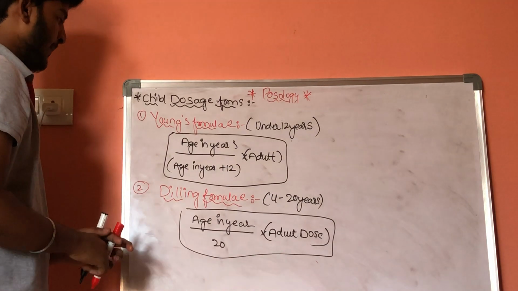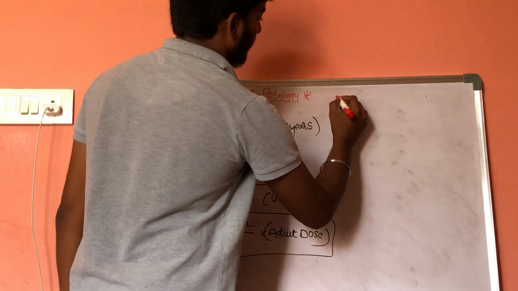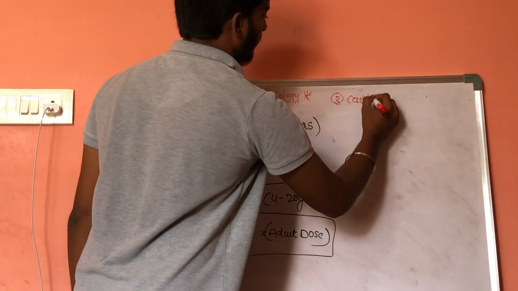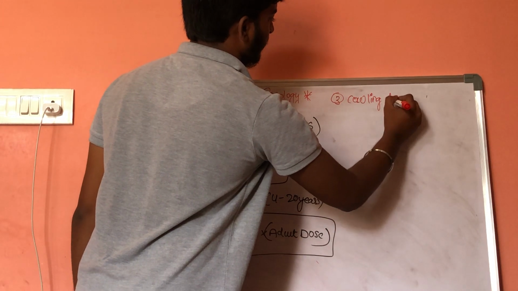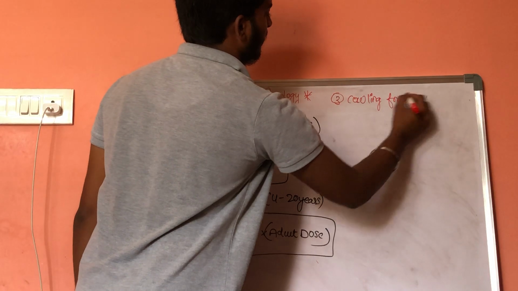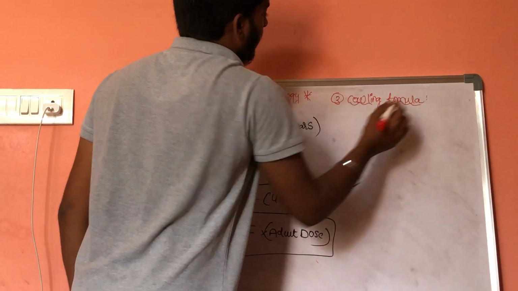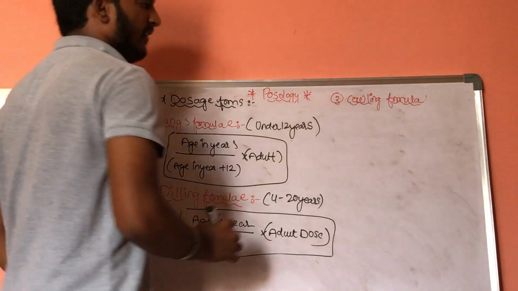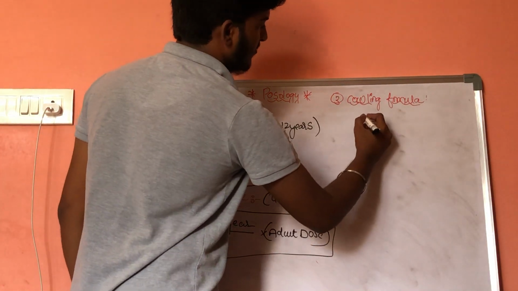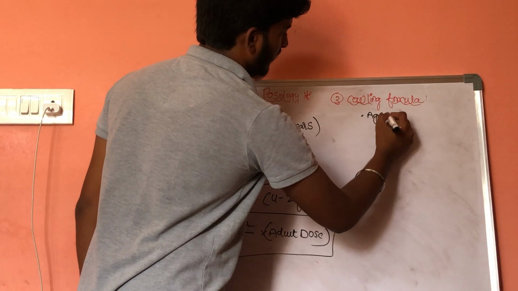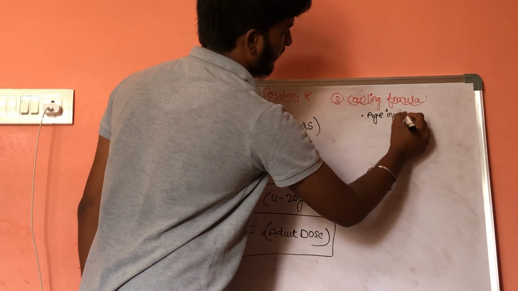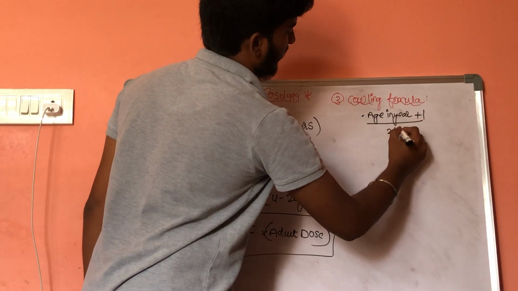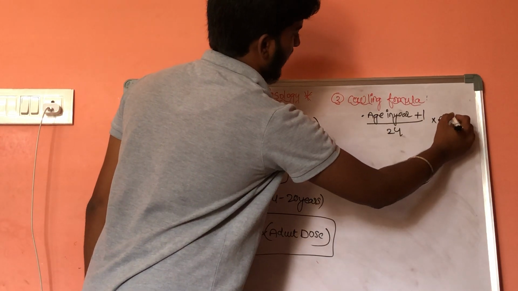Now, third one is Cowling's formula. This Cowling's formula does not have any age limit, and it can be defined as age in year plus 1 by 24 into adult dose.